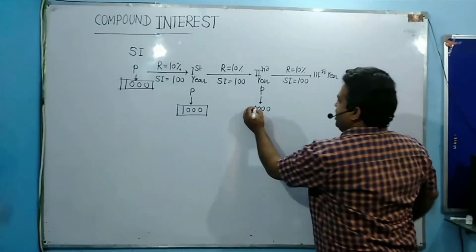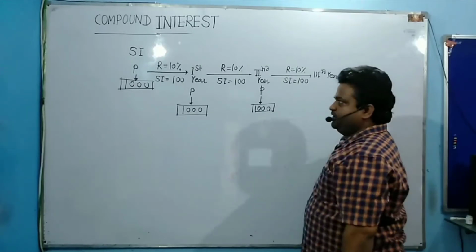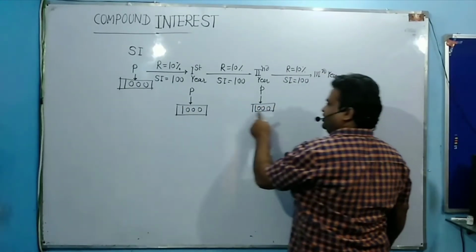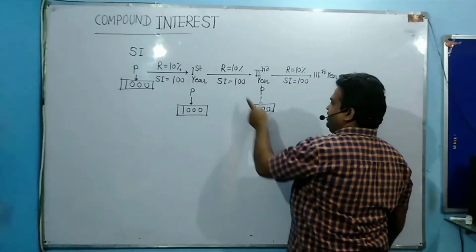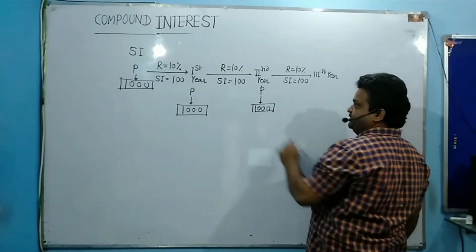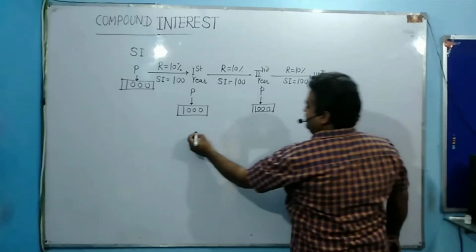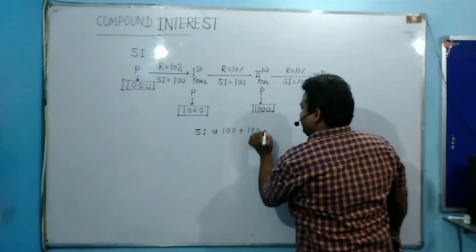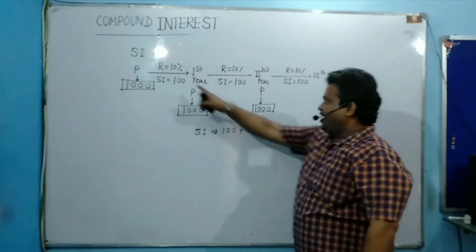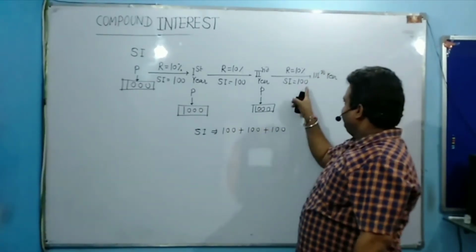Till the third year, how much simple interest do you earn? So 1000, 1000, 1000. So on 1000 you got 100, then again on 1000 you got 100, again on 1000 you got 100. It means my simple interest during 3 years is 100, 100, 100: 100 in the first year, 100 in the second year, 100 in the third year.